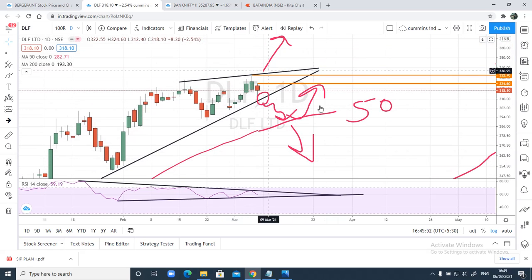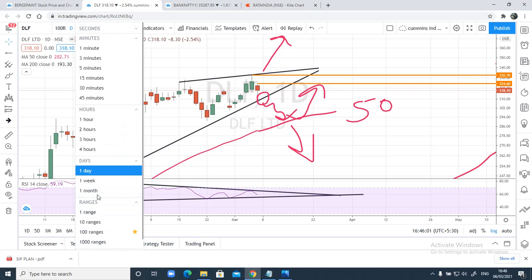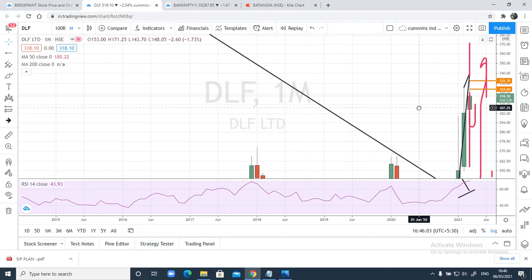Now for the coming week, as I said, wait for the prices to close above 324.60 for a target of 332.70, and above that we'll see what are the next resistance based on the monthly chart.